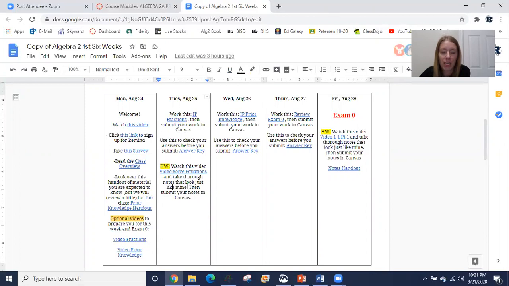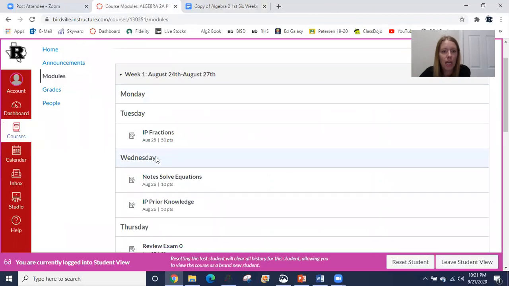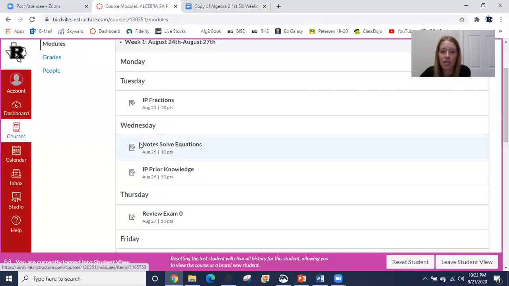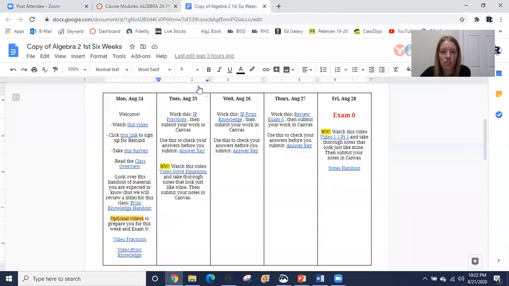So any of these videos that you have to watch and take thorough notes that look just like mine and submit them in Canvas, you'll notice that even though this video is on Tuesday, this video over solving equations, it's not due until Wednesday, notes over solving equations. So when it's homework and it's highlighted in yellow, it's not due until the next day. So hopefully that makes sense.